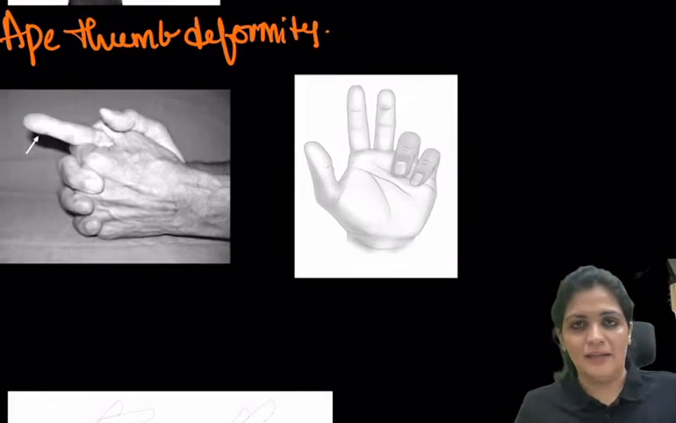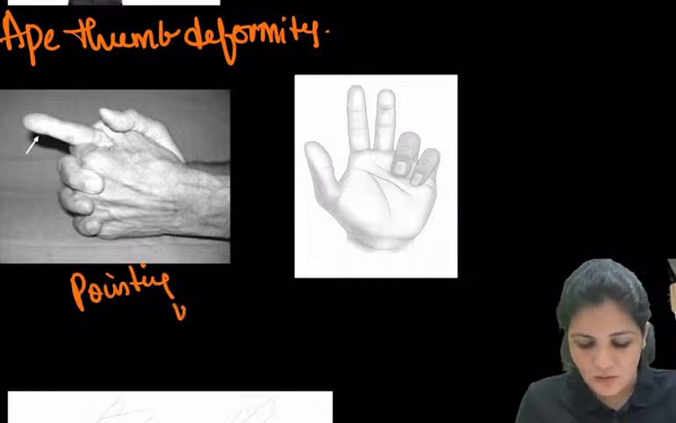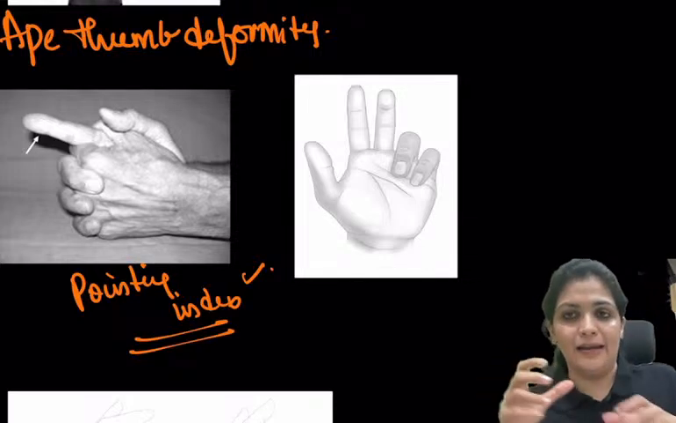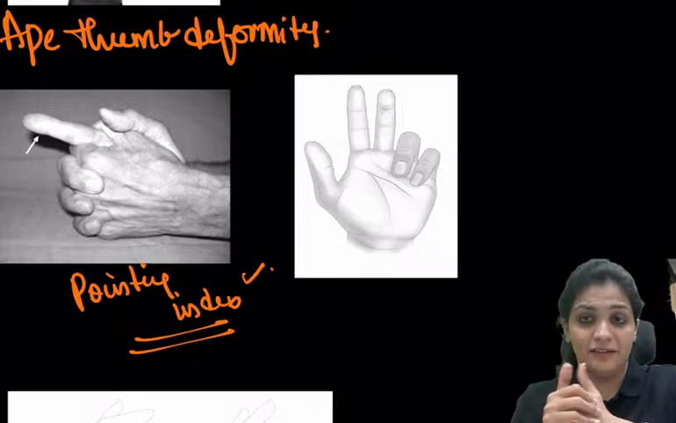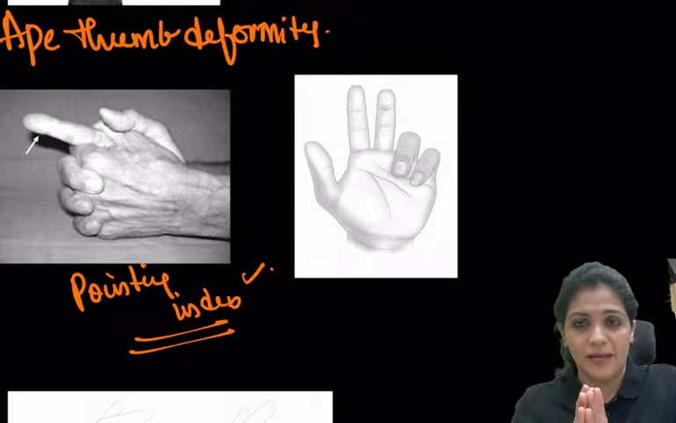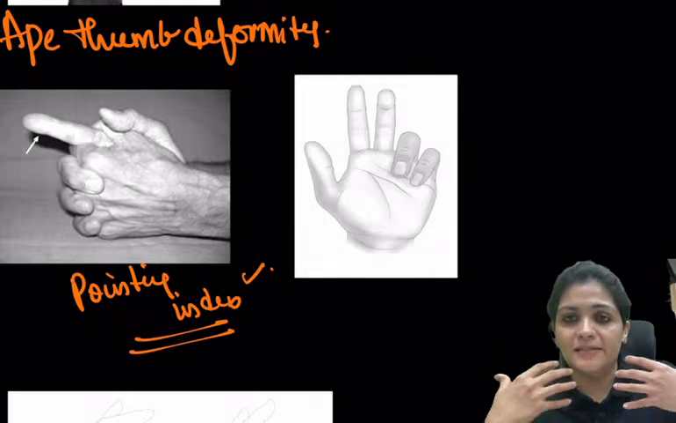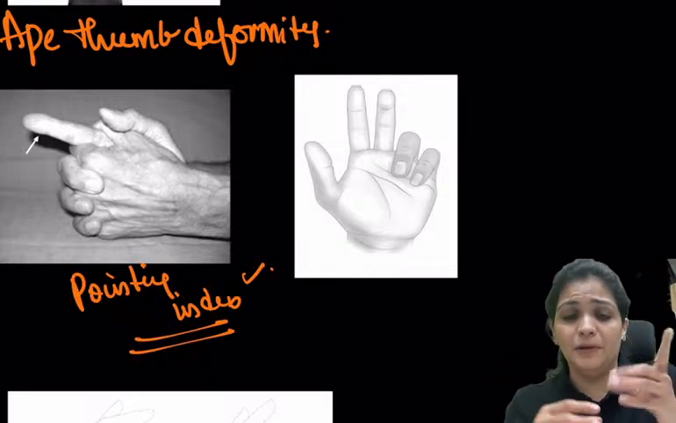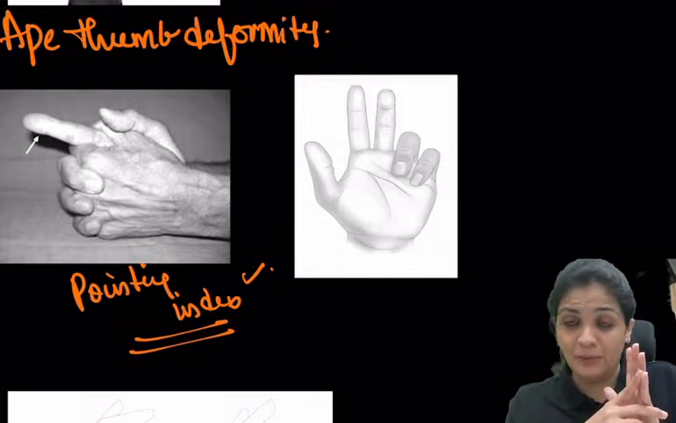Now the next one is called the pointing index. Why is there a pointing index? This is again related to your index finger. If you remember, the thumb and the index are related to your median nerve. So in median nerve palsy, the flexors are at loss, right? There is a palsy of the flexors, especially of the index finger, because the other two fingers are supplied by the flexor digitorum profundus, so they will flex happily.